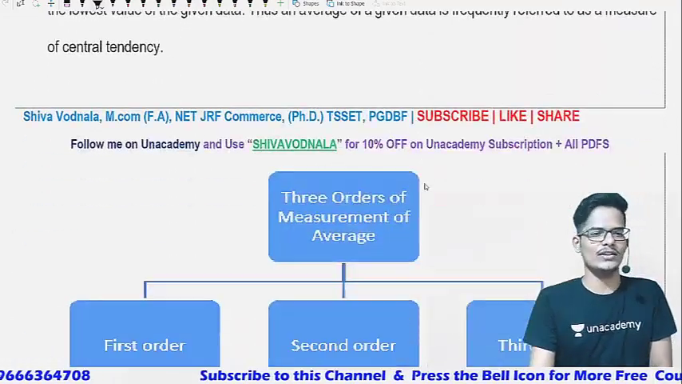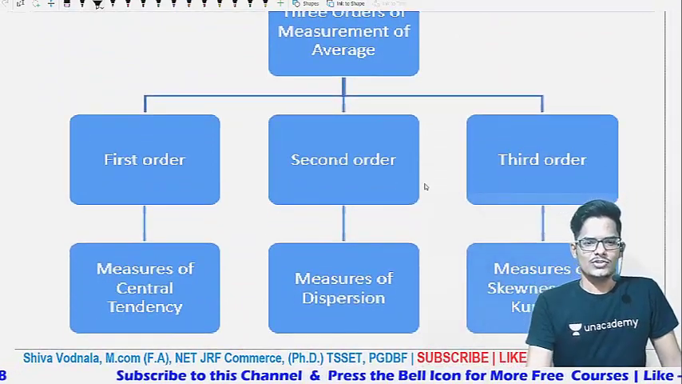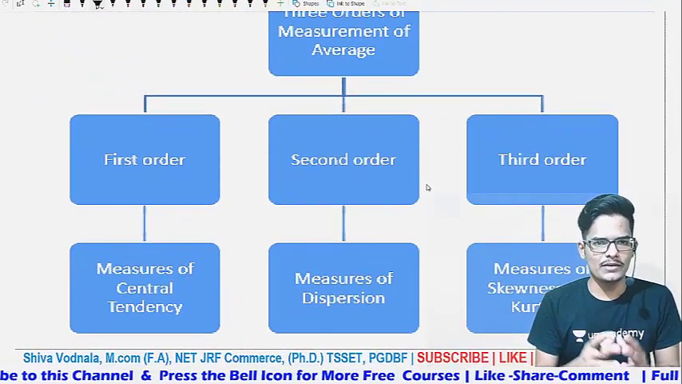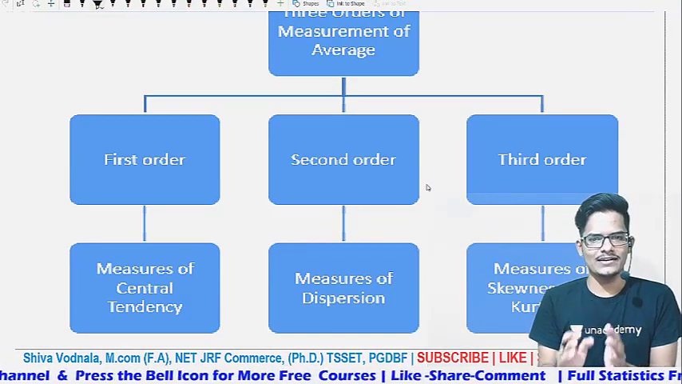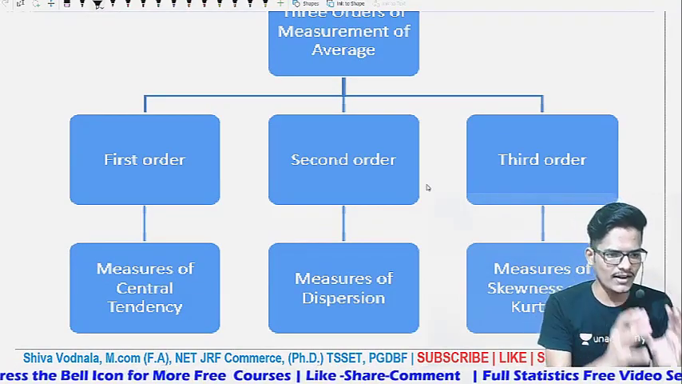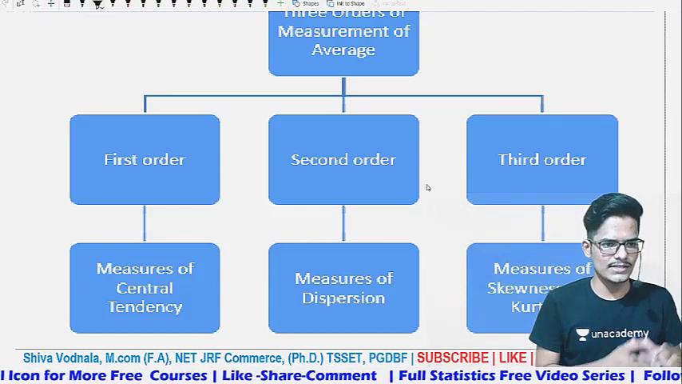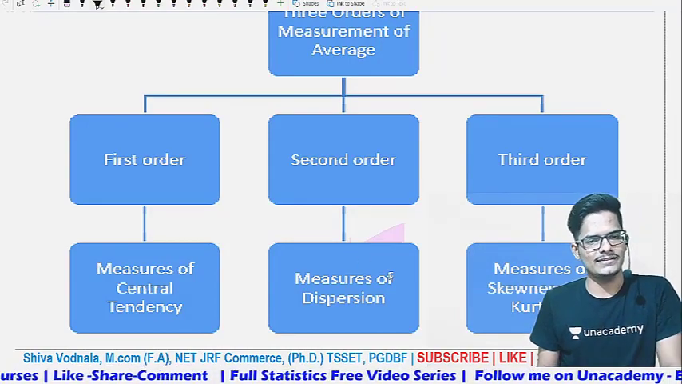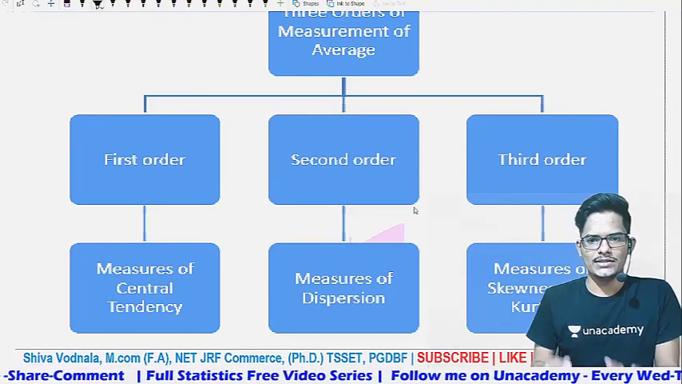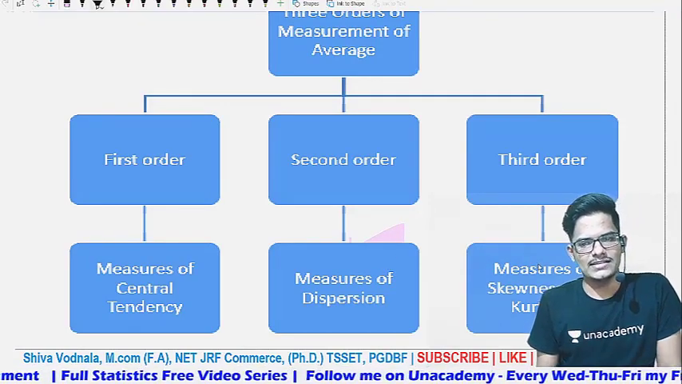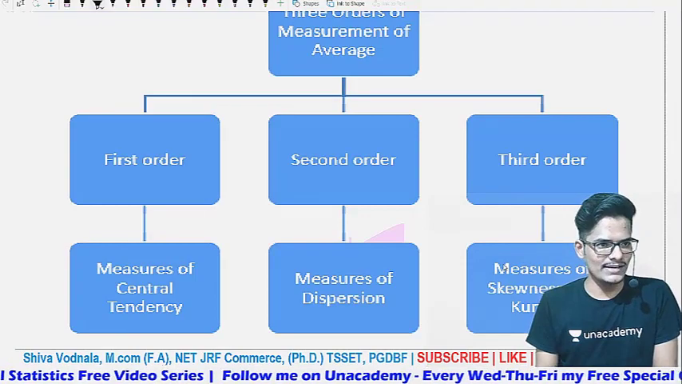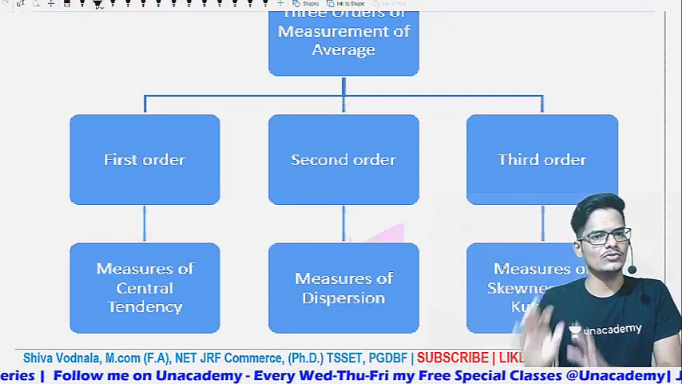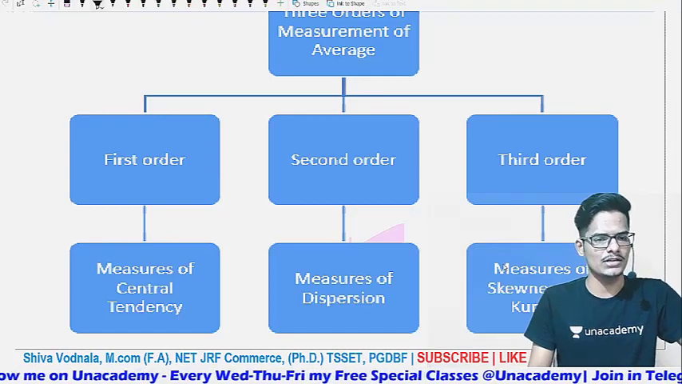Now let us look into the other aspects. There are three orders of measurement of average: first order, second order, third order. The first order is called measures of central tendency, which we just discussed. The second order is our second topic, measures of dispersion. The third order is measures of skewness and kurtosis. If we complete these three topics, then our task is done with respect to topic number 1 of business statistics in our syllabus.